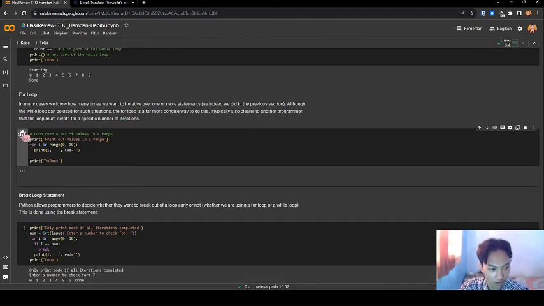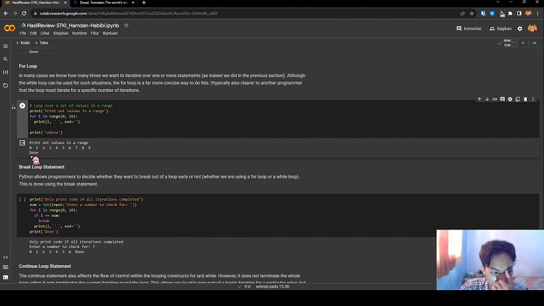Let's see the code. I run this code. It prints out the values in range: for E in range 0, 10. This is a loop from 0 to 10.